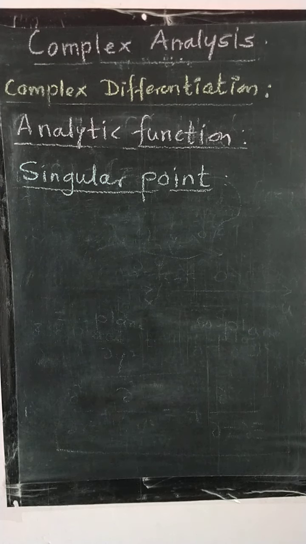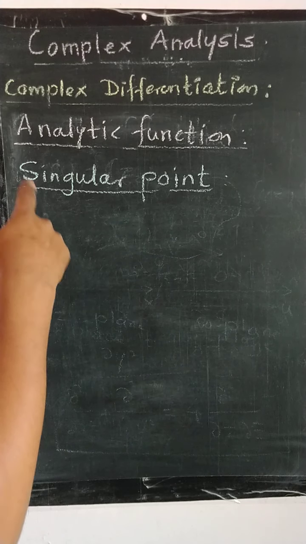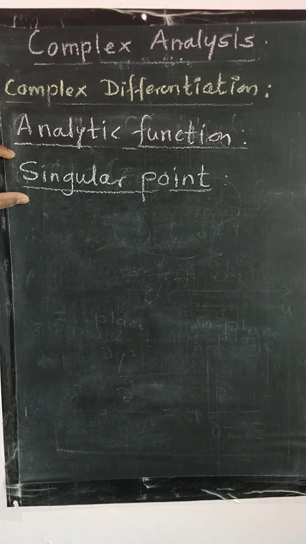Now let us discuss the next terminology, that is singular point. What is a singular point? A singular point is a point at which the function and its derivative are not defined. So those points are called singular points.